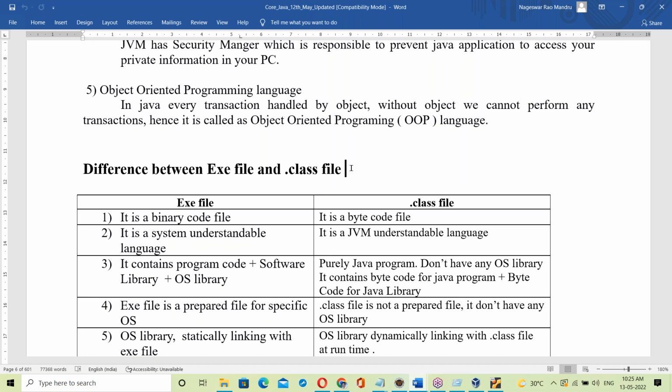So this is about platform independence. Watch the recording once again. If there is still a doubt, you can ask me.